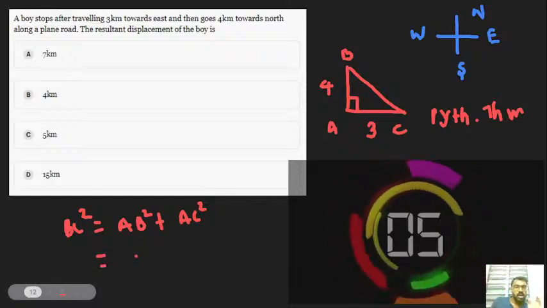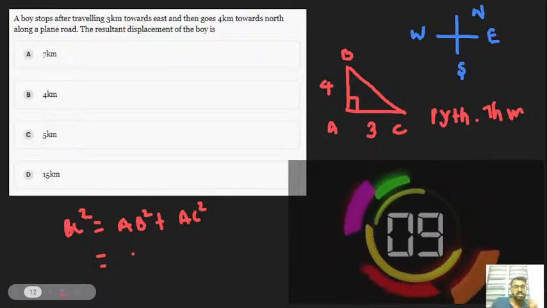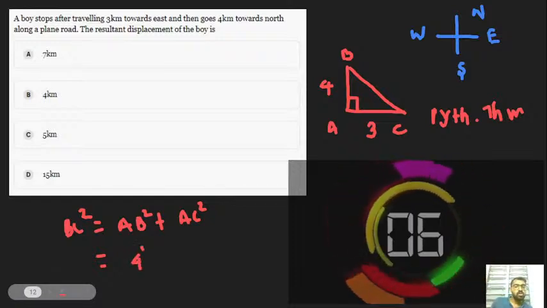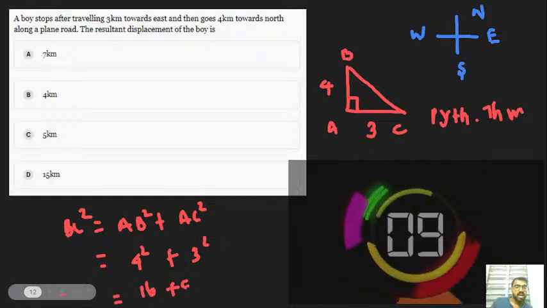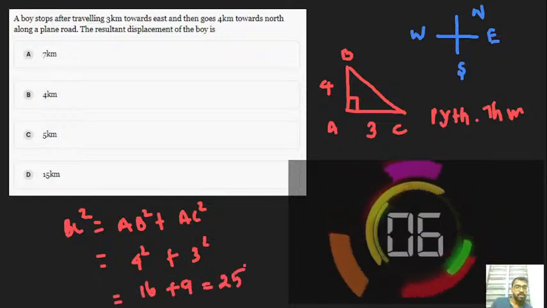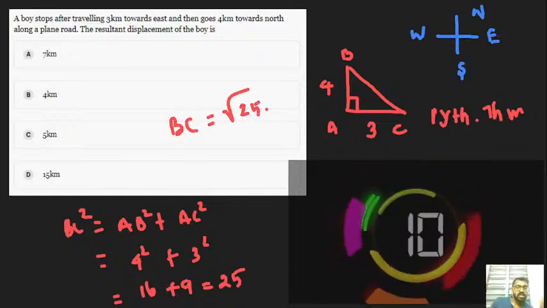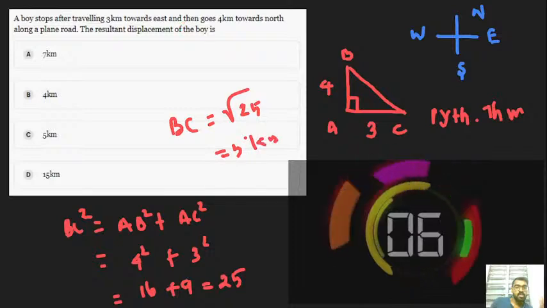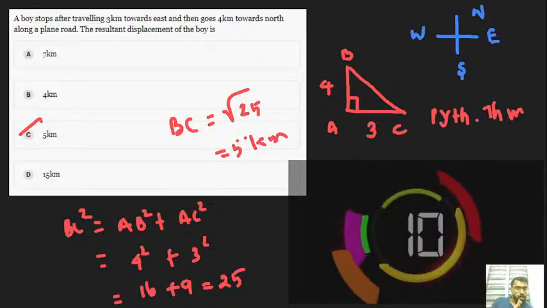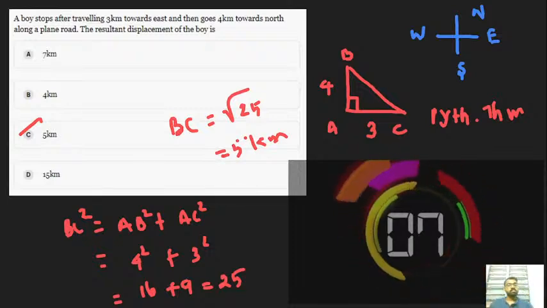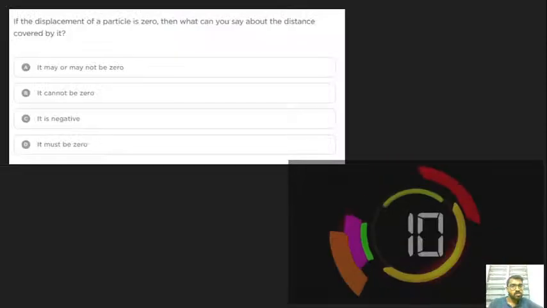So we can just plug the values in place of AB as well as AC. So 4 square plus 3 square is nothing but 16 plus 9, that is 25. You can easily take the square root of 25, which is 5 kilometers. Got it? So option C is the answer. I hope you understand what I'm trying to say. Okay, fine. Let's move to the next problem.